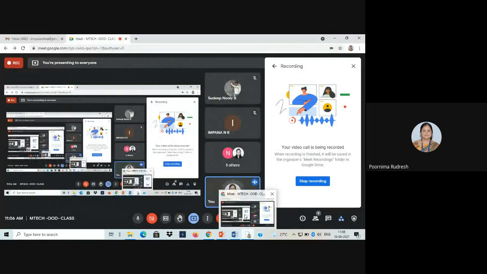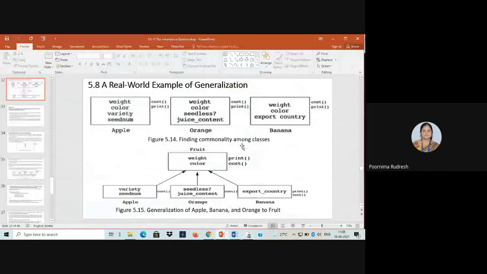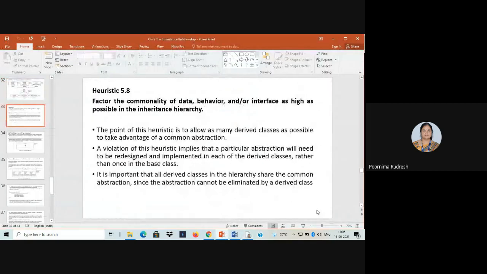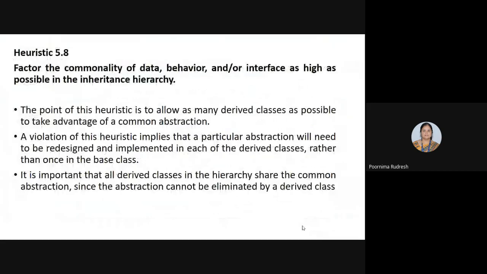Okay. Shall I move on to the new topic? Are there heuristics related to generalization? We'll see the heuristic for generalization. Heuristic 5.8 says: factor the commonality of data, behavior, and interface as high as possible in the inheritance hierarchy. That means when we have constructed the inheritance relationship, try to keep all the common data, behavior, and interface at the base class itself.